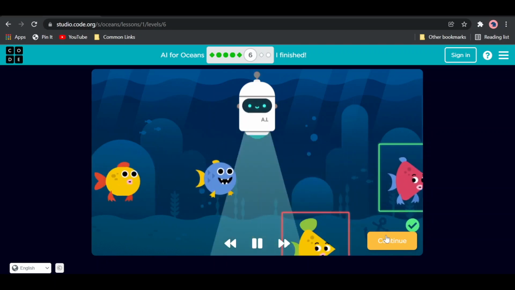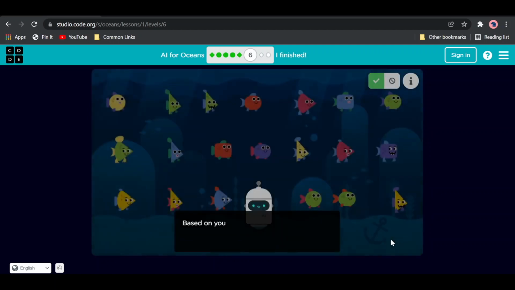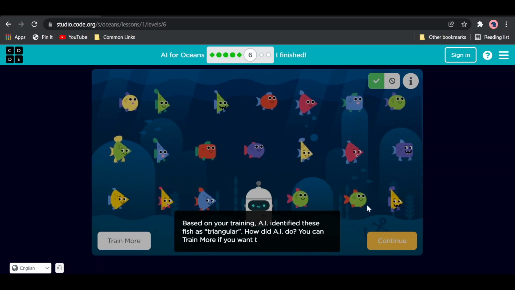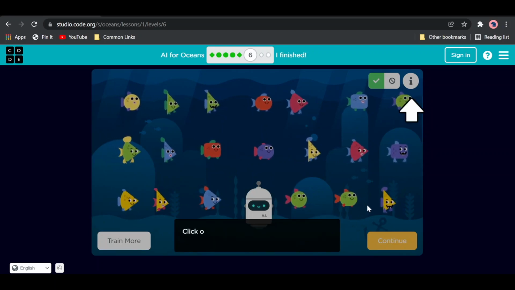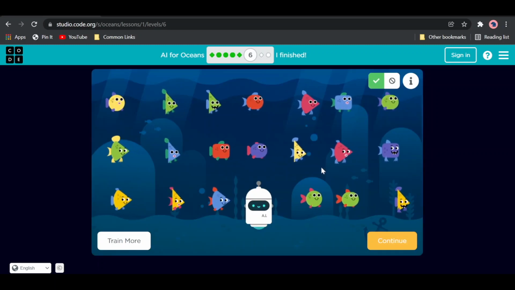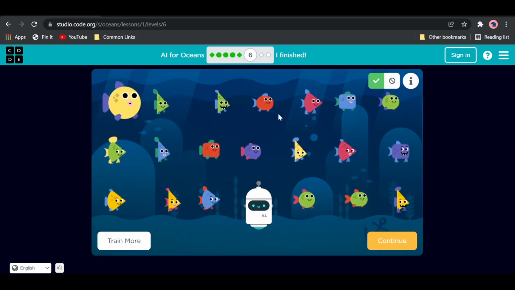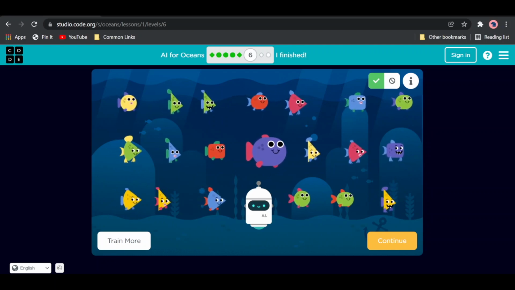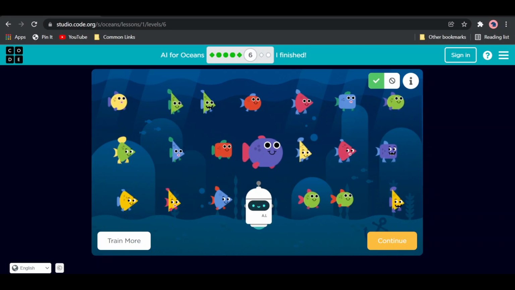And you can see some mistakes already being made, but let's see. Based on your training, AI identified these fish as triangular. So these are the fish it recognizes as triangular. You can already see there are some fish here that it recognizes as triangular, but are not actually triangular.